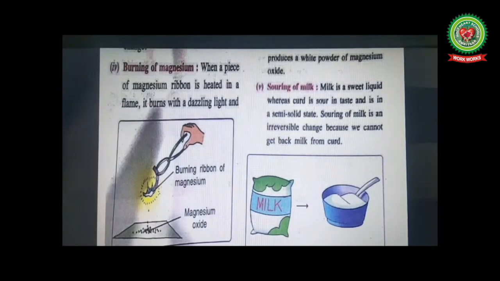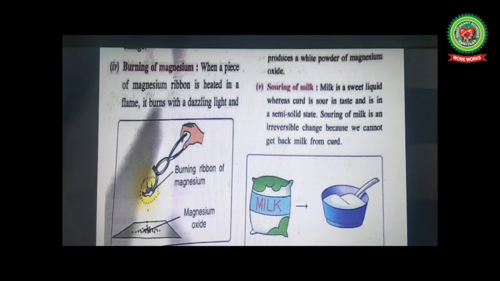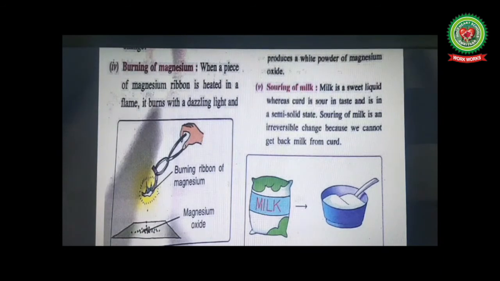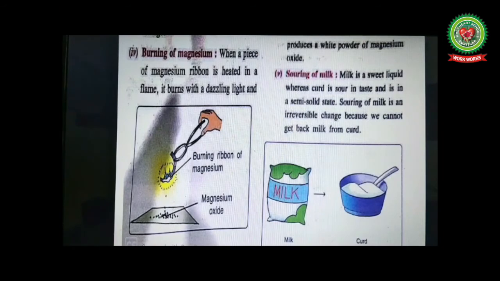So, souring of milk is a chemical change, as a new substance is formed. Curd is a new substance which is formed from milk. Souring of milk is an irreversible change because we cannot get back milk from curd. We know that.